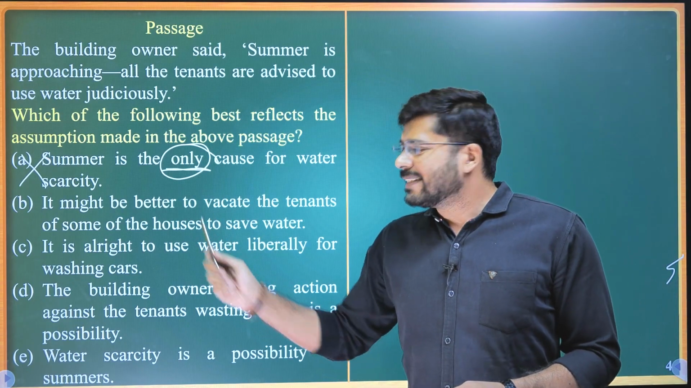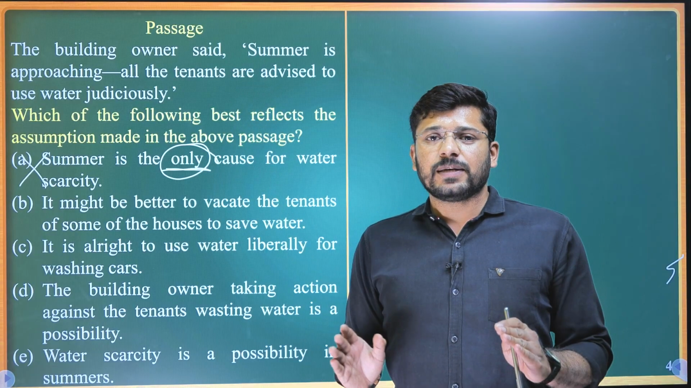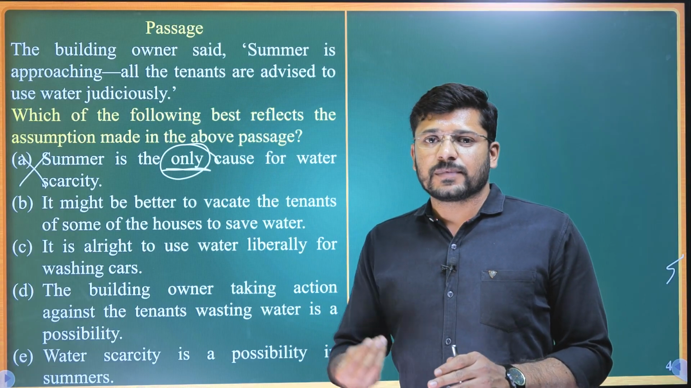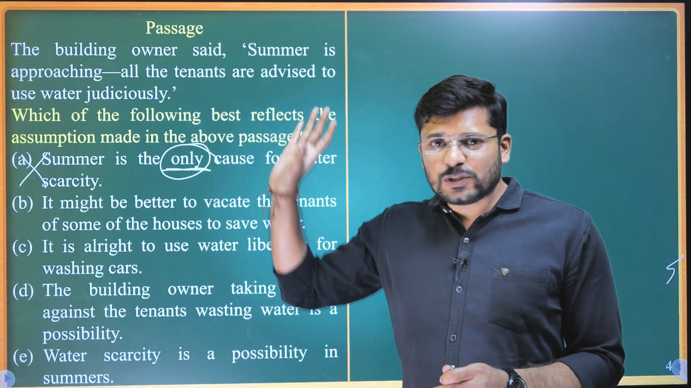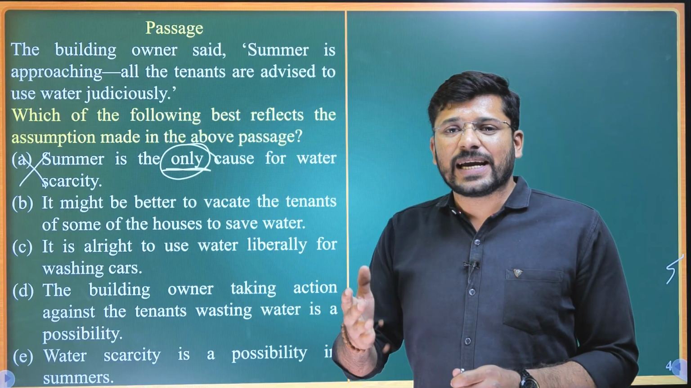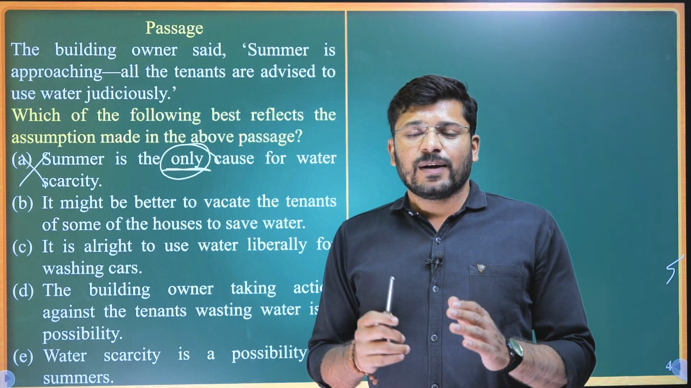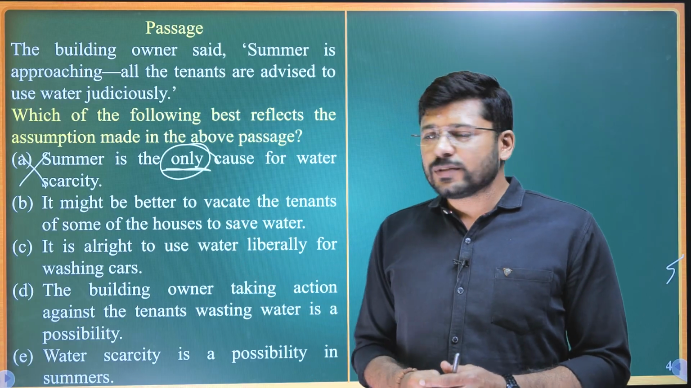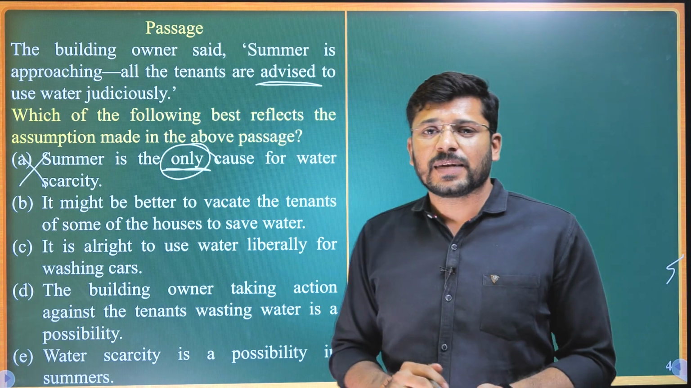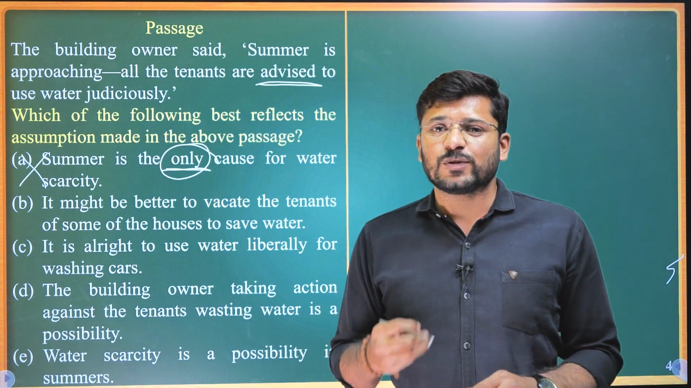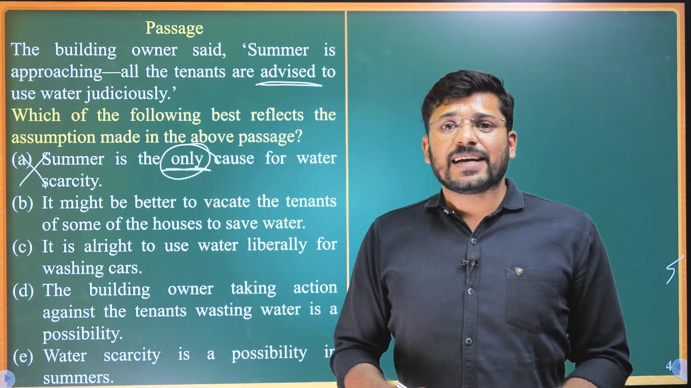Now, this is an extreme case. The building owner said, summer is approaching, so we shall not waste water. He says this to the tenants. However, he is not implying any intention of vacating any of the tenants at all. This is an extreme case. How? Because he is merely using the word advised. He has not warned them. He has not threatened them. He has not talked about a water scarcity that is already there.